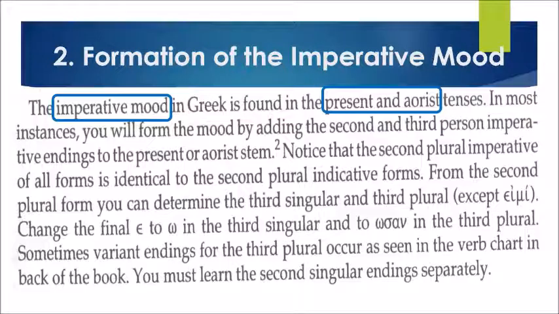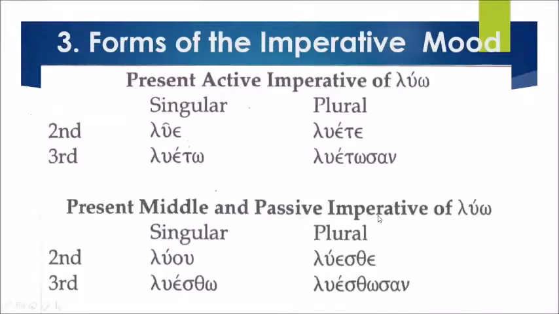From the second plural form, you can determine the third singular and third plural, except you change the final epsilon to omega in the third singular and to -san in the third plural. Sometimes variant endings for the third plural occur, as seen in the chart in the book. Let's proceed to the forms of the imperative mood.